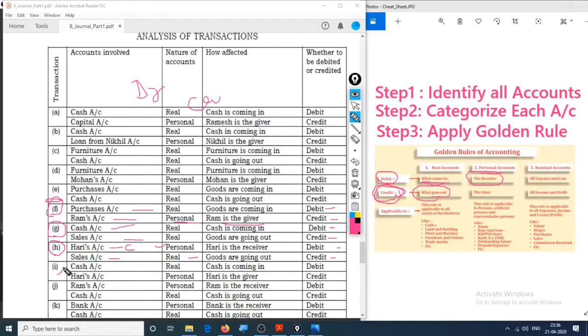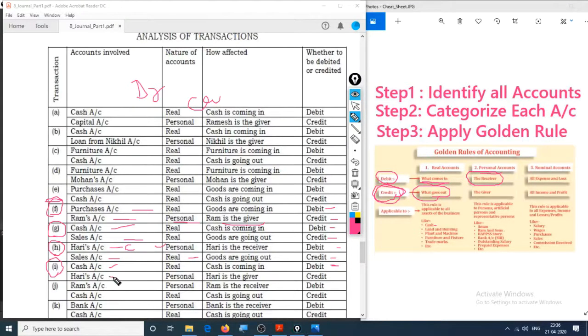Now let's check I part. Okay, so as you can see here, Hari was our creditor, and right here this is a cash account. Cash came in because it is debit right here. If real account is debit, cash is coming in. So cash came in, and whom did it come from?